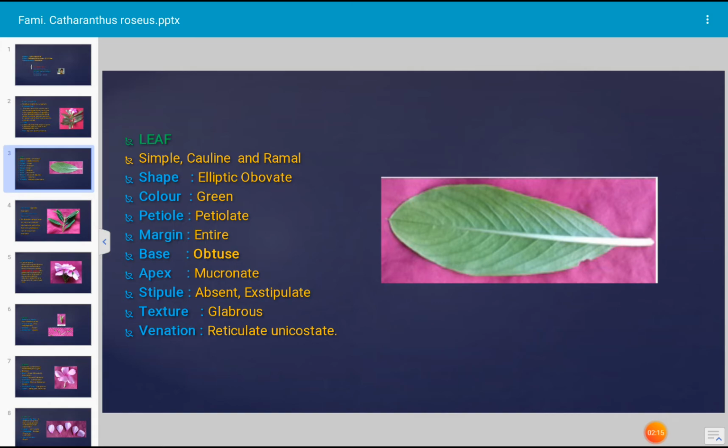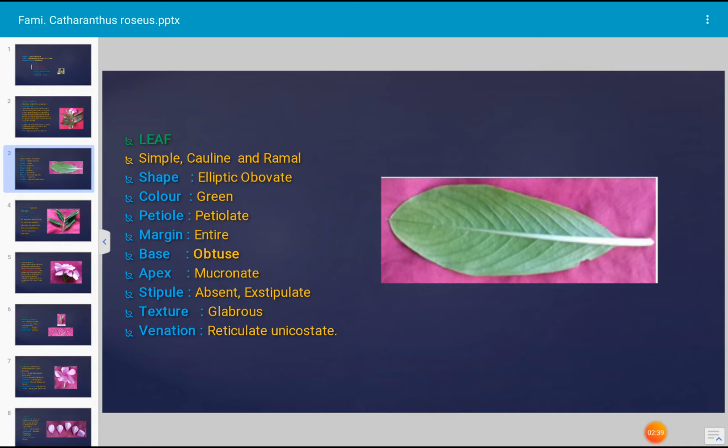And how is the shape of the leaf of Catharanthus roseus, family Apocynaceae? The shape of the leaf is elliptic ovate. The color of the leaf is green. It has a stalk-like structure known as the petiole, hence the leaf is petiolate. The margin of the leaf is entire, in continuation.